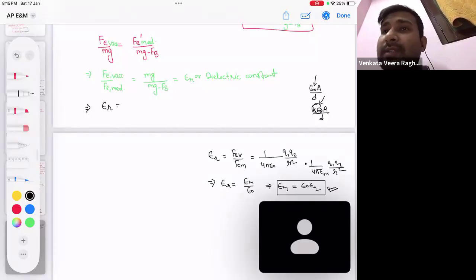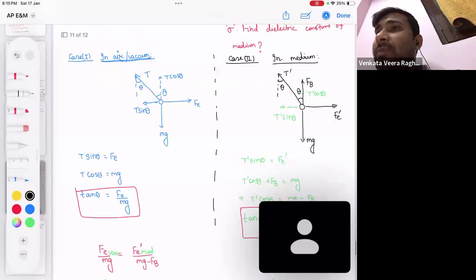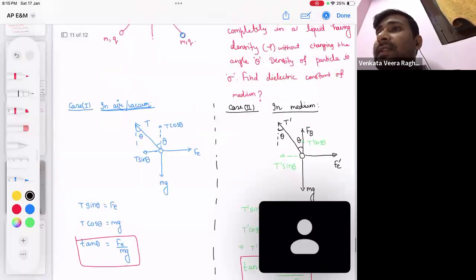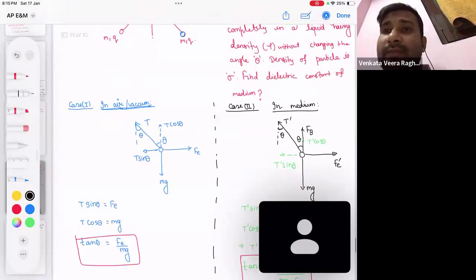Now we can get relative permittivity. For mg, whose density do I need? Object density. The density of the particle is sigma.